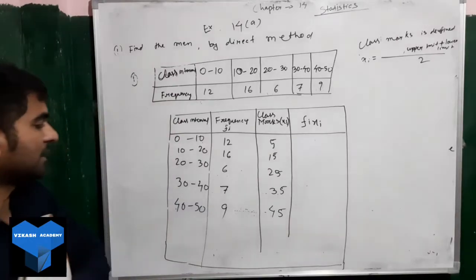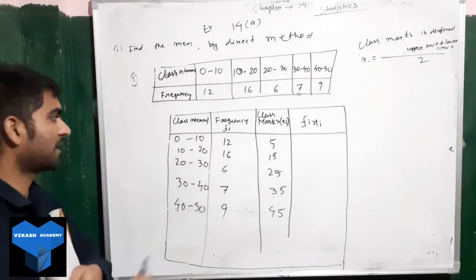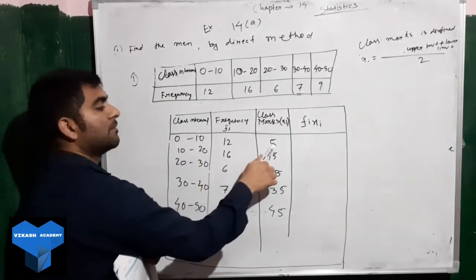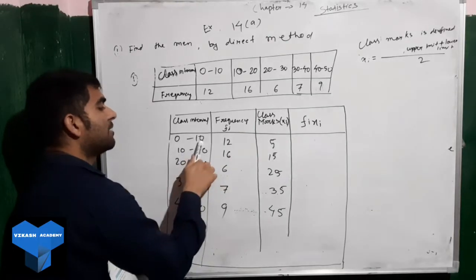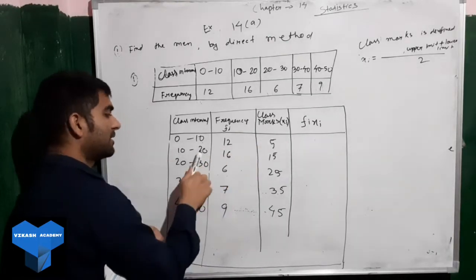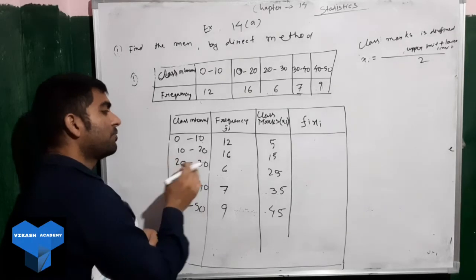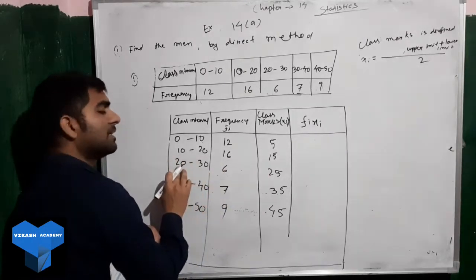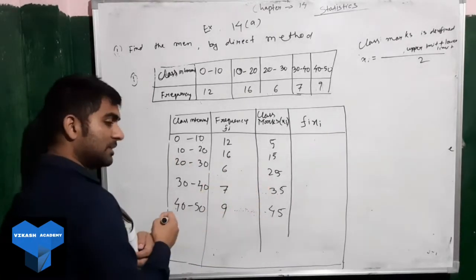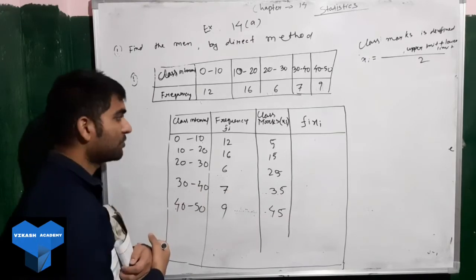So I hope you are clear with this. Okay, how to find the class mark: 10 plus 0 divided by 2, we will get 5. 20 plus 10 divided by 2, we will get 15. 30 plus 20, 50 divided by 2, we got 25. So that way you can find out the class marks.